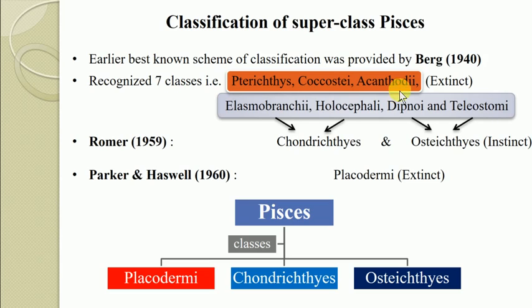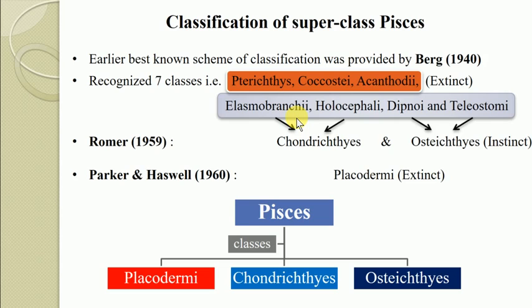The 3 extinct classes are the Pterichthyes, Coccosti, and Acanthodi, and the other 4, which are the living ones, include the Elasmobranchii, Holocephali, Dipnoi, and Teleostomi.